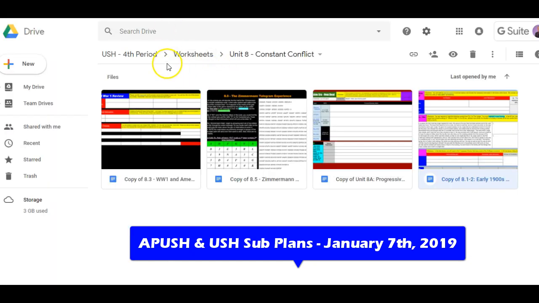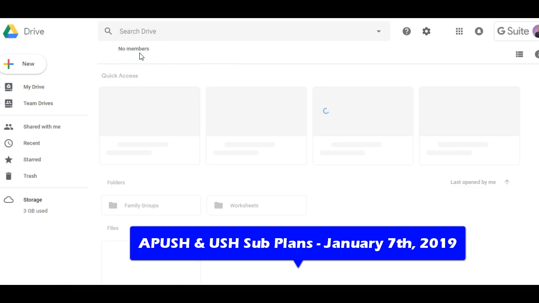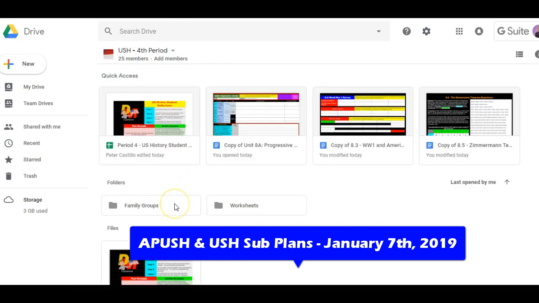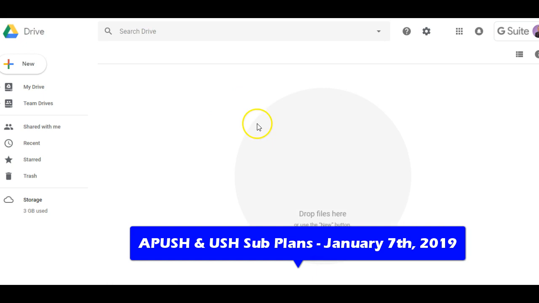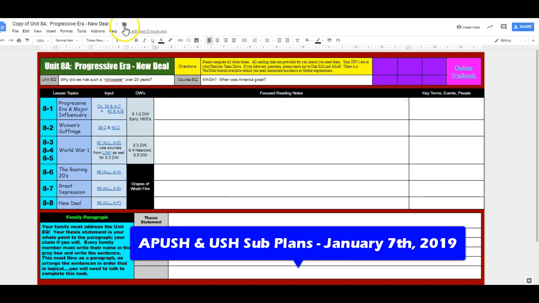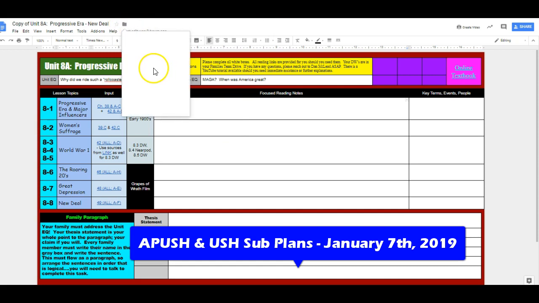So if we go back to it here, and let's say I'm using 4th period as my example, I would click into family groups. If I'm in A, I'm going to open A, and then I'm going to move my document into A so that way everyone in my family can open up folder A and start working on the document there. And if you would like to move it like that, once you have one of these open, one person in your family goes to Move to, or right-clicks on it, and then just keeps moving it around to where you need it. Very simple.